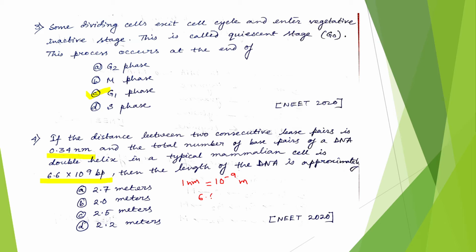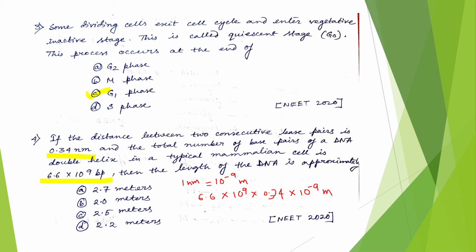6.6 into 10 to the power 9 into 0.34, just excuse my handwriting here. Okay, into 10 to the power minus 9. We are converting everything in meter because all the answers are given in meter. That is why we are converting 0.34 nanometer into meter by multiplying it with 10 to the power minus 9.